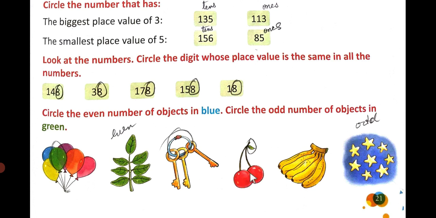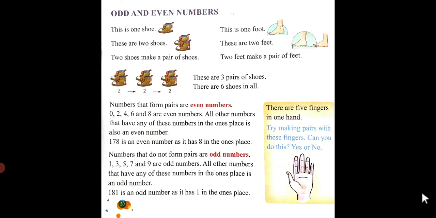Here you can see 2 berries and 1 leaf. You will write here 1 and you will write here odd number. And the objects in blue, 1, 2, 3, 4, 5, 6, 7, 8. So you will write here 8 and you will write here even number.